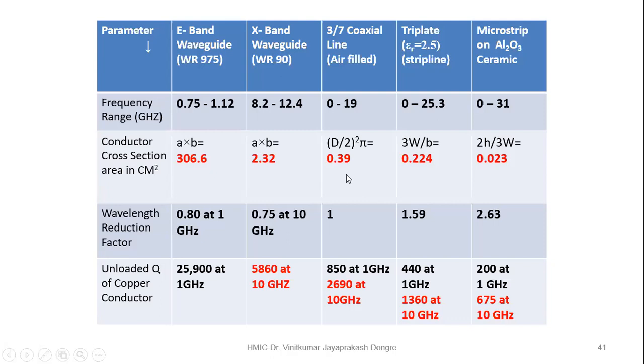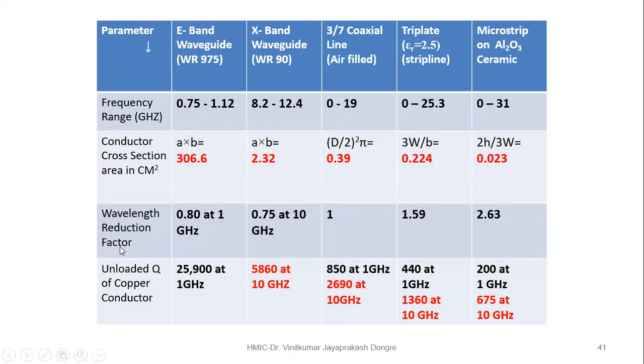Coaxial cable is 0.39, and for triplet or strip line, it is 0.224. And for the microstrip line, it is the smallest. Again, the conductor cross section for the microstrip line is smallest. So the largest band of frequency operation and smallest size.